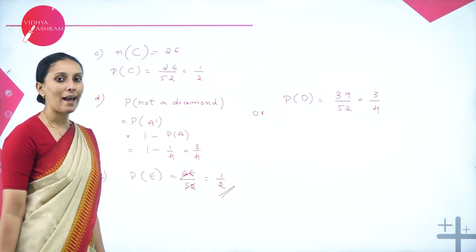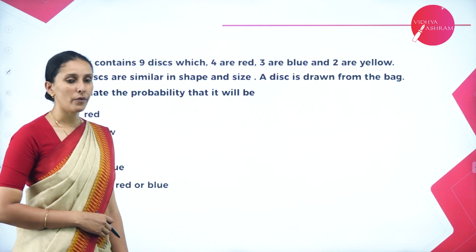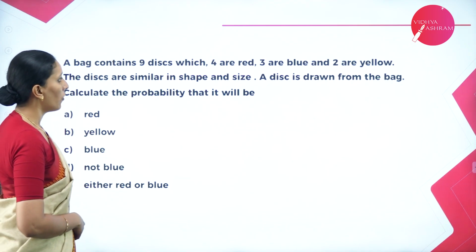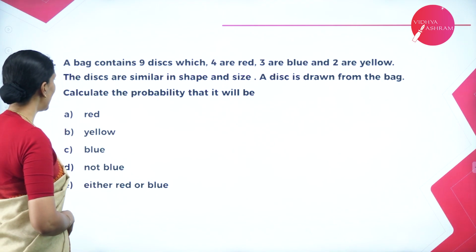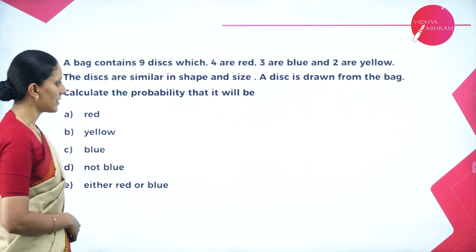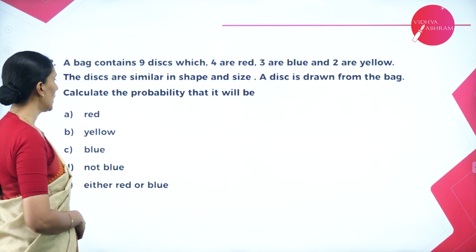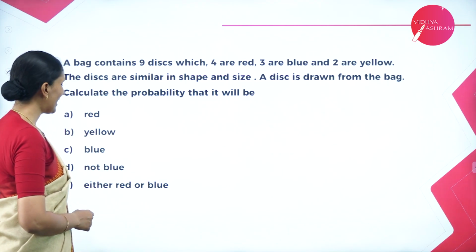So this is how we'll calculate the probability of a given favorable event. Next question: a bag contains 9 discs, of which 4 are red, 3 are blue, 2 are yellow. The discs are similar in shape and size. A disc is drawn from the bag. Calculate the probability that it will be red, yellow, blue, not blue, either red or blue.